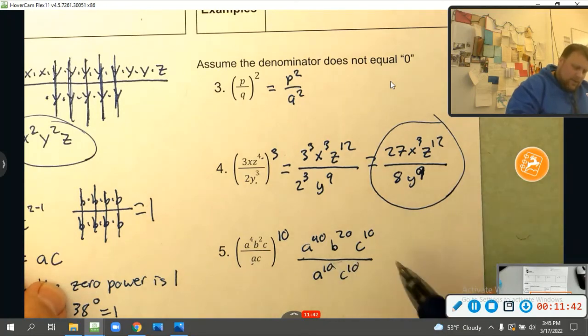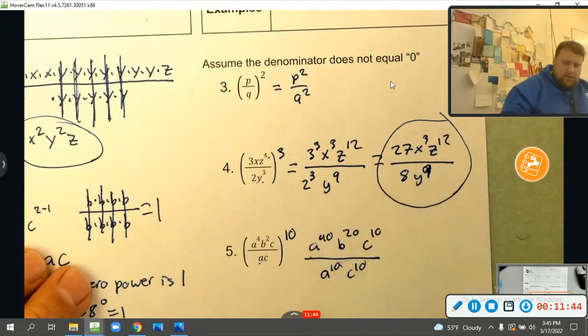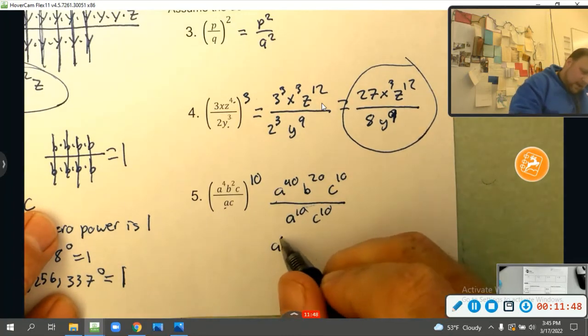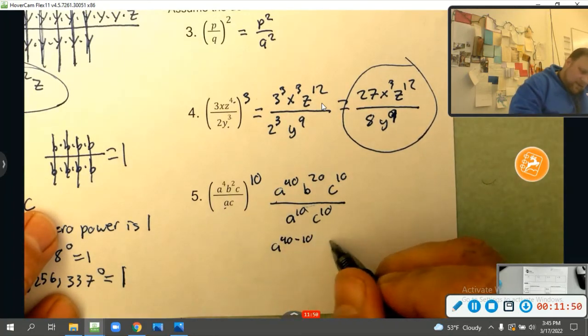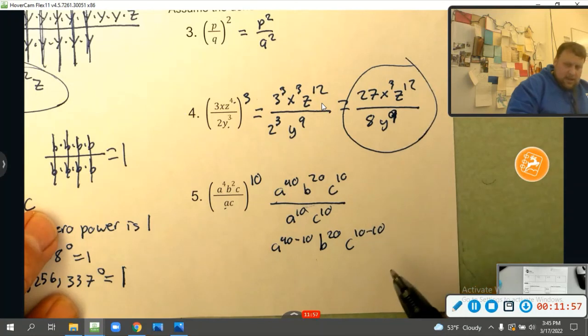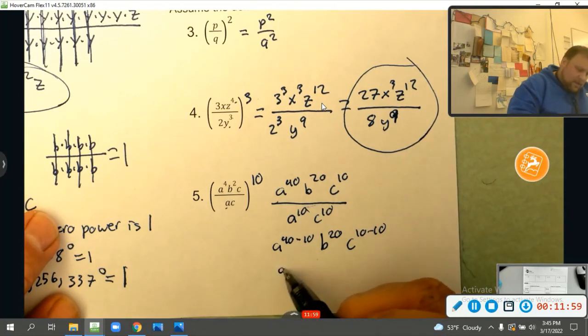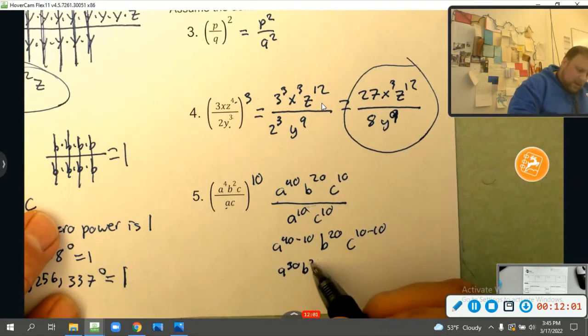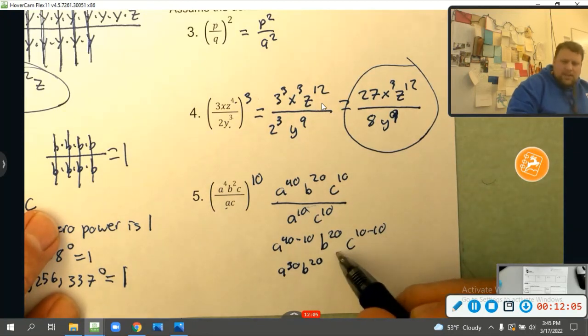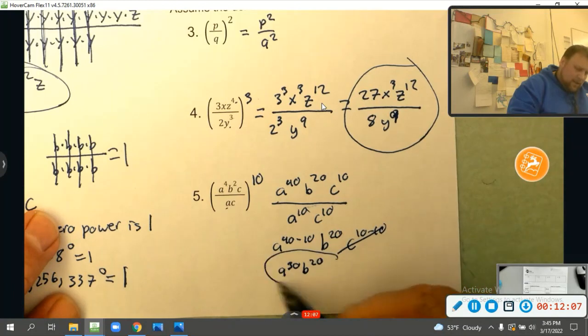Now, we're going to switch this to a to the 40 minus 10, right? B to the 20th, nothing's touching the b, and then c to the 10 minus 10. Okay, so a to the 40 minus 10 is a to the 30th power, b to the 20th, nothing's touching that. And then c to the 10 minus 10 is c to the 0, but that just cancels out. And here's my final answer.